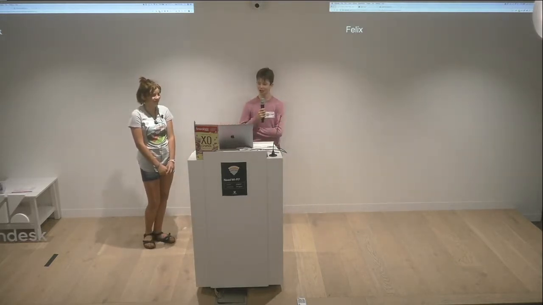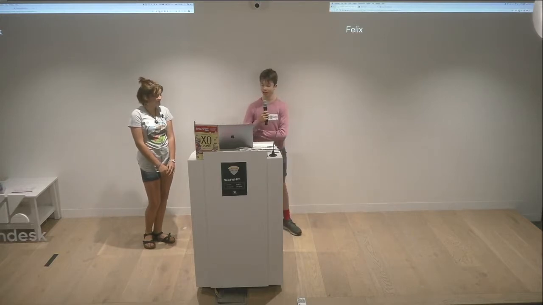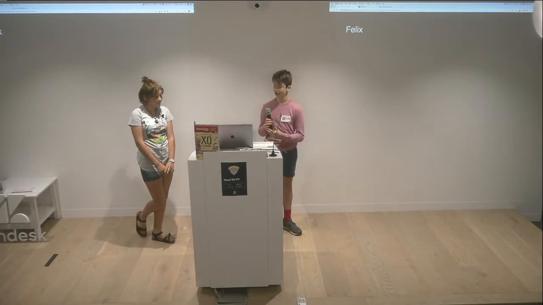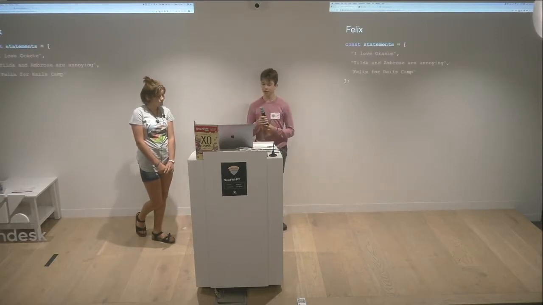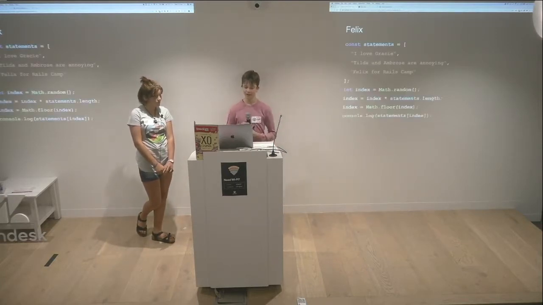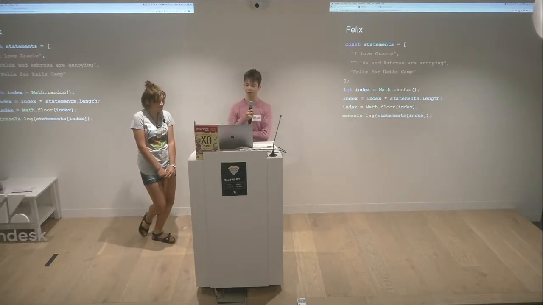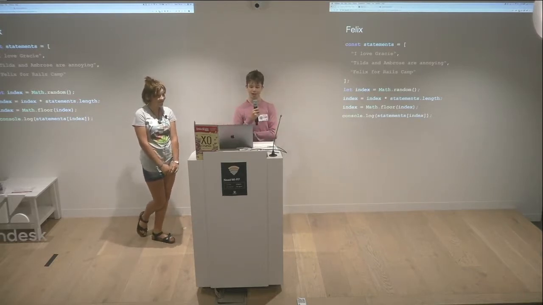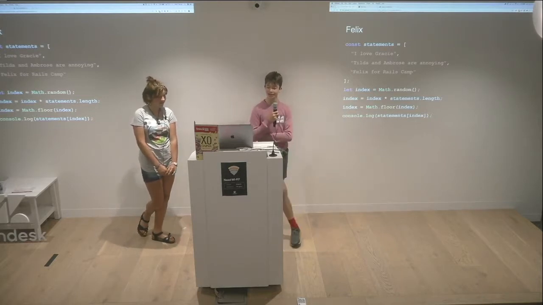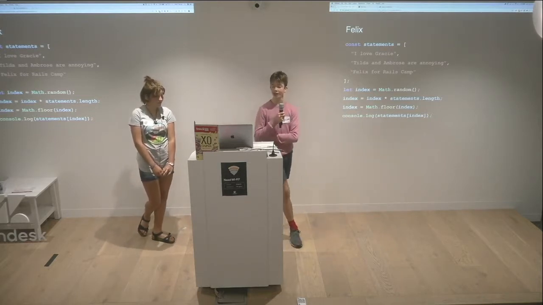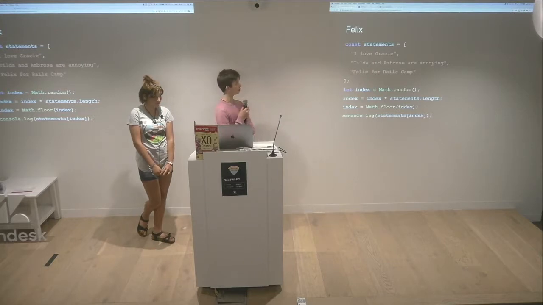I haven't really got to do much on web pages, but I also have been doing some JavaScript. I also started to learn about arrays. Here is an array of phrases. And at the bottom, I'm using math.random to generate a random number. The random number is then used to get an index into the statements array, and finally, it is printed to the screen with console.log.